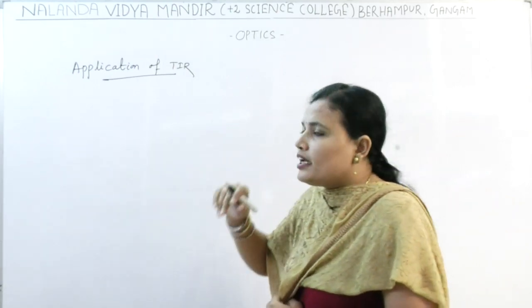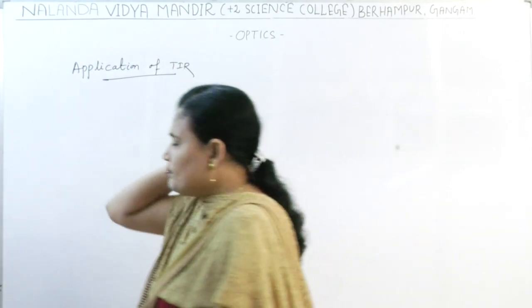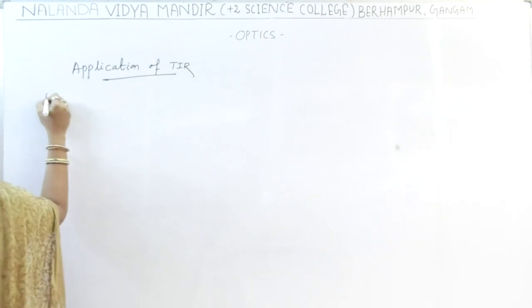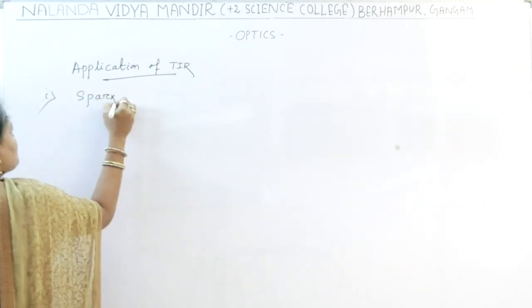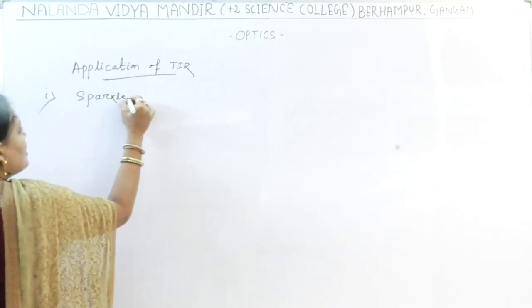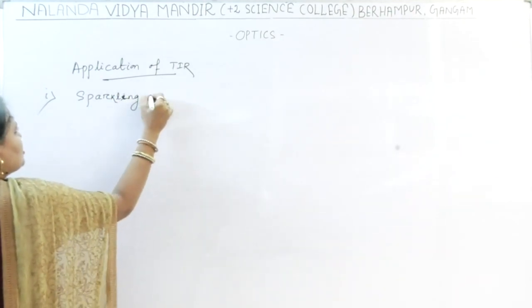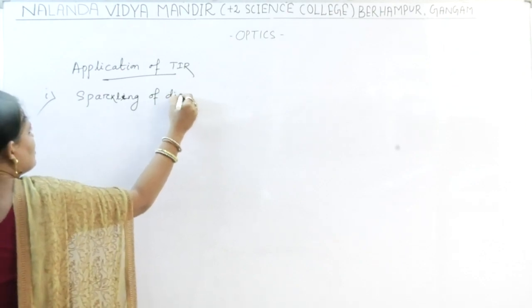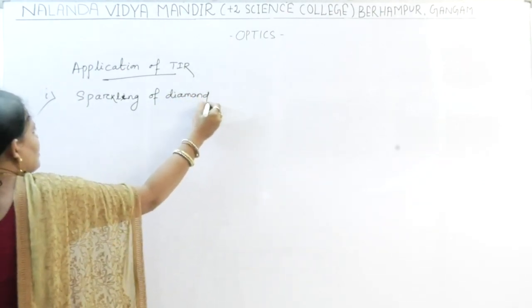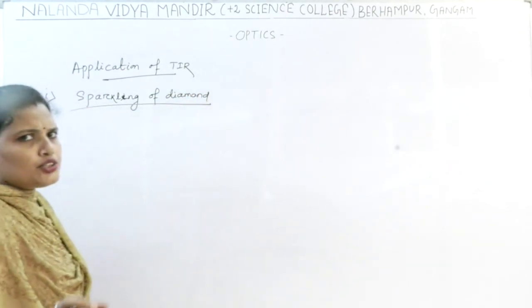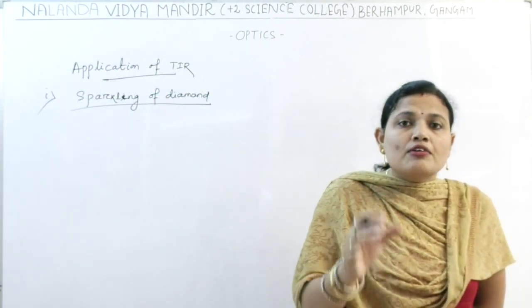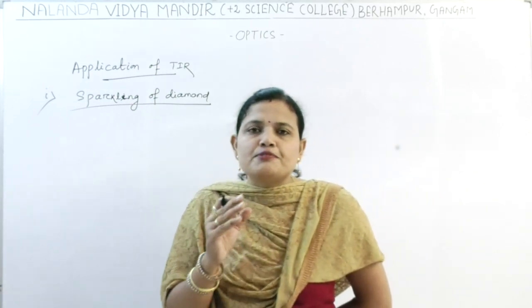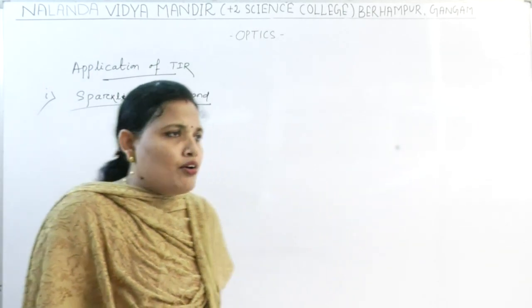So what are the applications of total internal reflection? First, the sparkling of diamond. Why does the diamond sparkle? Why does the diamond shine? It is not that the natural diamond will shine. It is the special cutting of the diamond by the machine which makes it shine a lot.